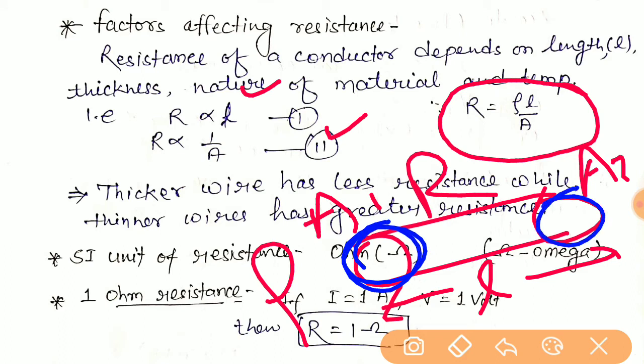Resistance is inversely proportional to the area. If the area is greater, resistance will be lower, and for lesser area resistance will be higher. It means thinner wires have very high resistance, and thicker wires have low resistance.